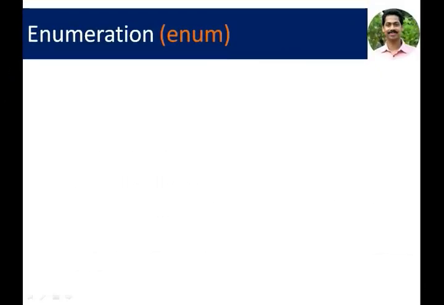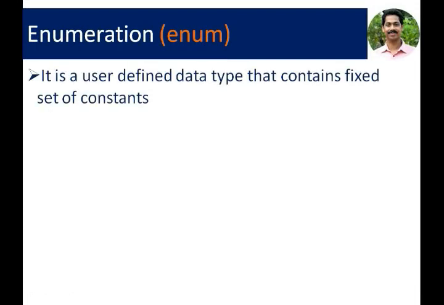Next is enumeration. Enum is the keyword. It is a user-defined data type that contains a fixed set of constants. A set of constants can be assigned to an enumeration data. We can assign only the allowed values into that kind of variables, enumerated variables.